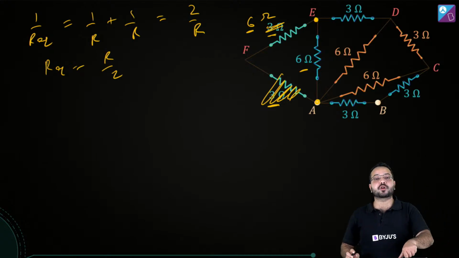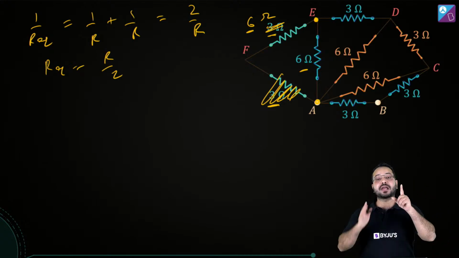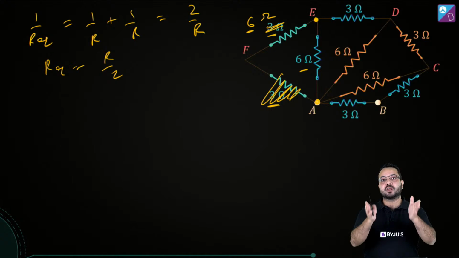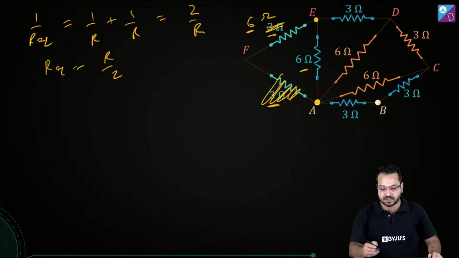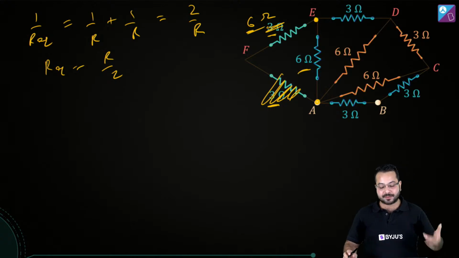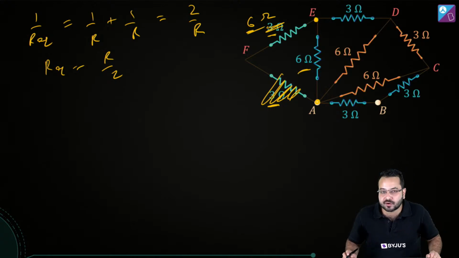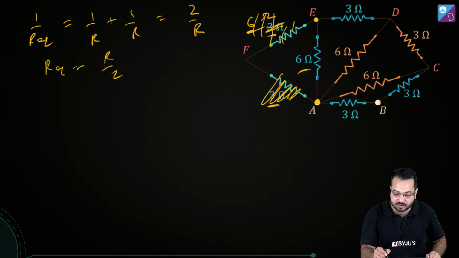Okay, we should remember this result. If we have two resistors with the same resistance in parallel combination, the equivalent resistance is going to be half. That's it. So 6 and 6 is going to add up and make how much? It is going to make 3. Okay, so I can forget about this and I can make this 3 ohm.